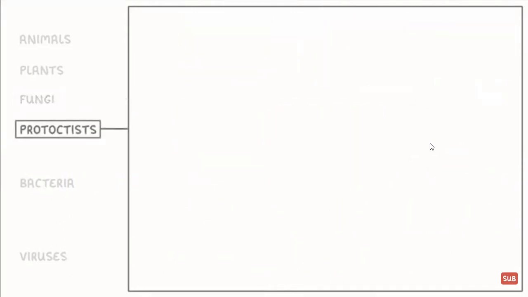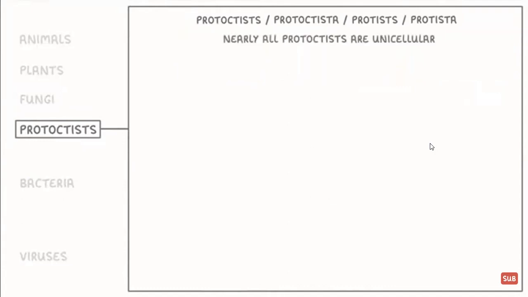If we move on to protists, the first thing that I want to clarify here is that the terms protists, protista, protists, and protista all mean basically the same thing. So don't worry about which word you use, they all refer to the same kingdom of organisms. But for this video, I'll use the term protists. Nearly all protists are unicellular, so single-celled organisms. But there's still a huge amount of variety between the different species.